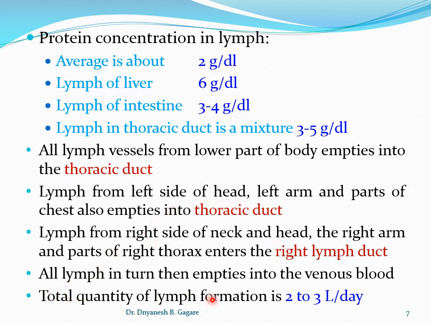Total lymph formation per day is 2 to 3 liters. Okay, so this is how much lymph it forms. Normally it is 2 to 3 liters, or about 120 ml per hour of lymph is formed.